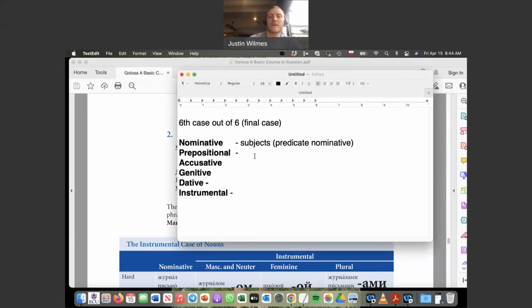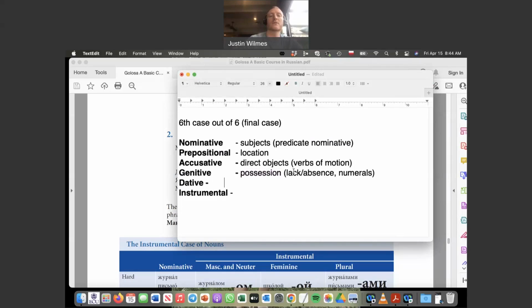Prepositional is used with location primarily, but not only. Accusative is used mainly with direct objects, but also with verbs of motion, right, to the destination you're going to. Genitive is used mainly with possession, but it's also used with lack or absence, numerals.